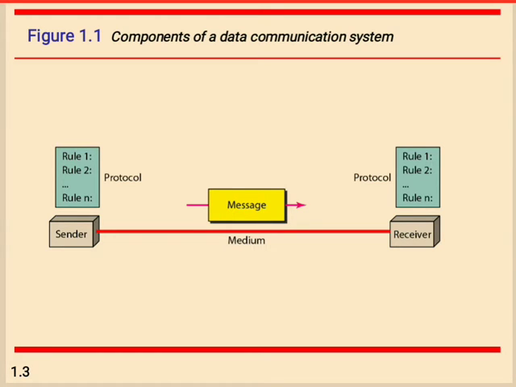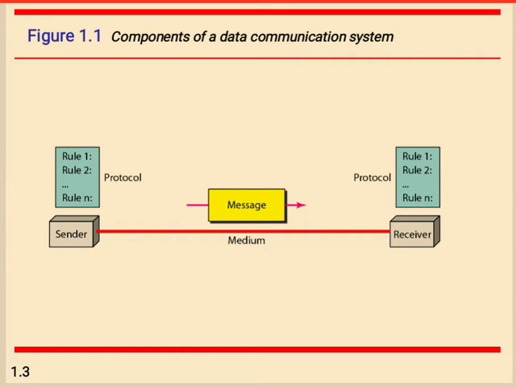Using this physical path we can easily exchange the data from one side to another side. For example, the transmission media include twisted pair, coaxial cable, fiber optic cable, and radio waves. So these are what the transmission media include, to send the message from one side to another side.